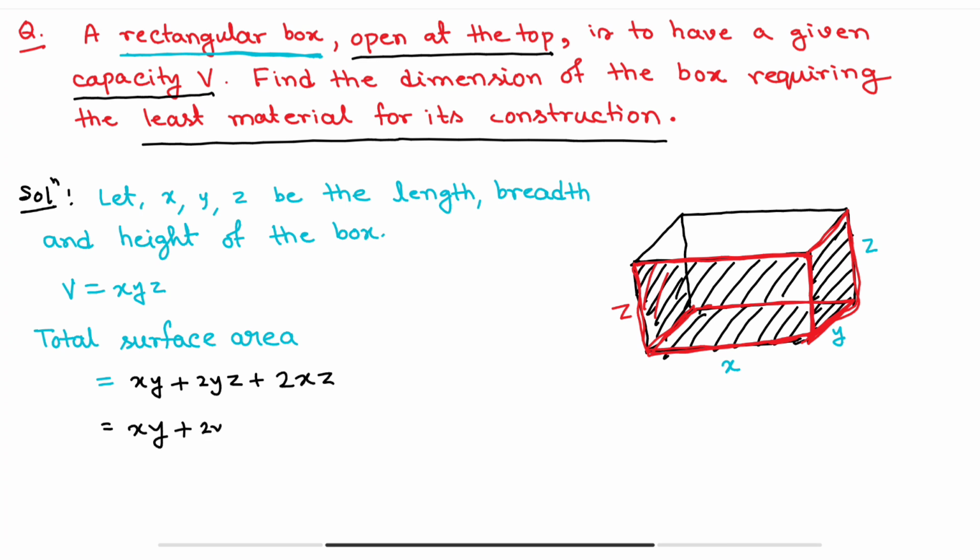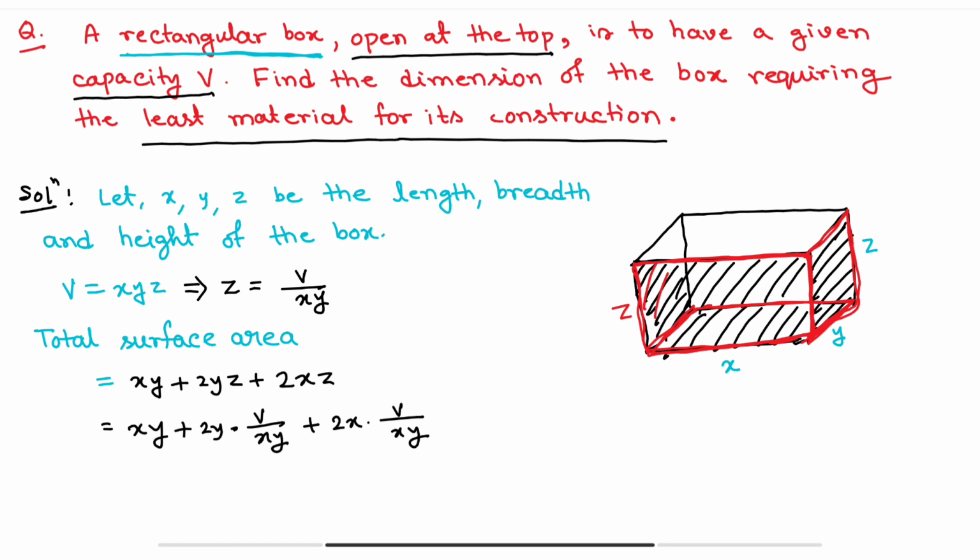Clear? So this is our total surface area, and we can write this surface area in this form: xy plus 2y into z. From here we can write z is equal to V by xy. V is constant because it is the given value for this rectangular box. V is constant, so we can write 2y into V by xy plus 2x into V by xy.